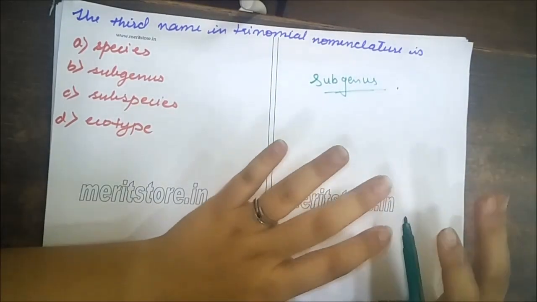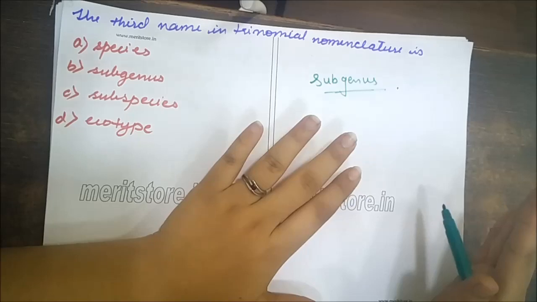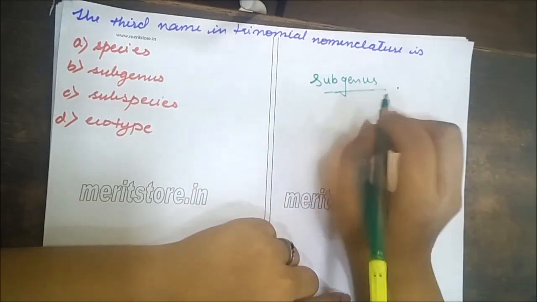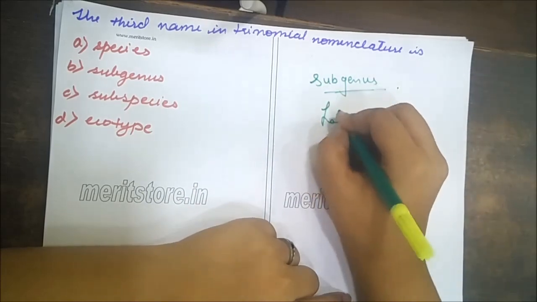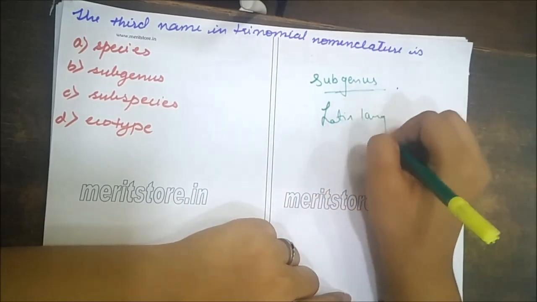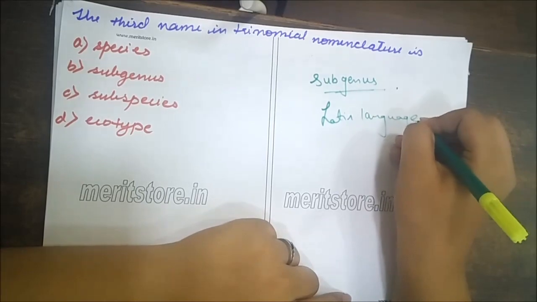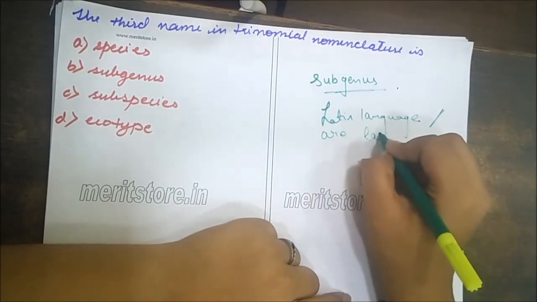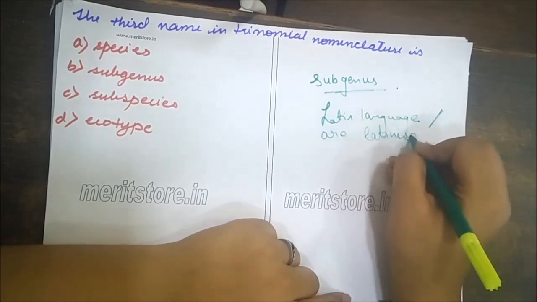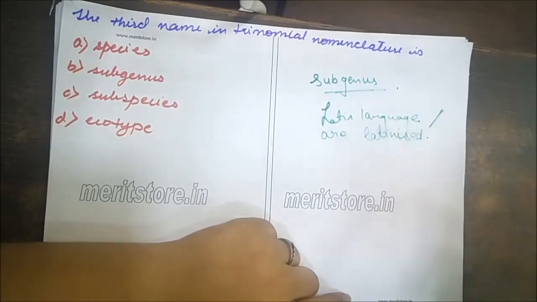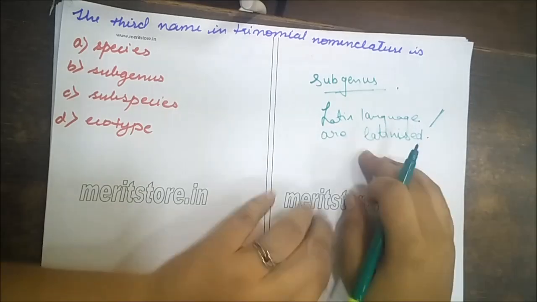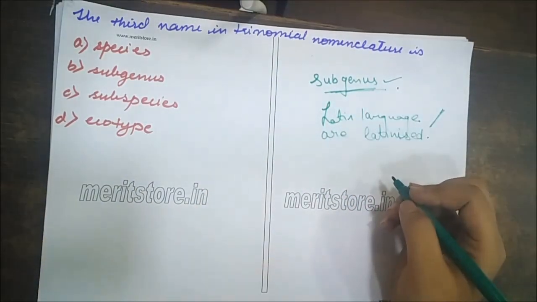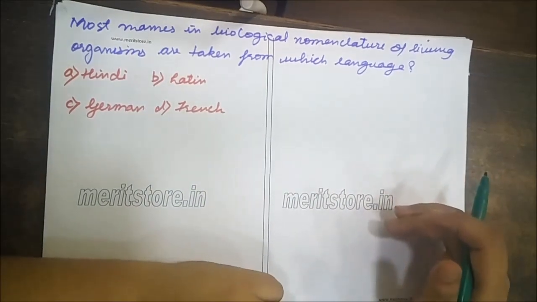Now, some important rules of binomial nomenclature as given are: biological names are either derived from Latin language or are Latinized. Let's move on to the next question.